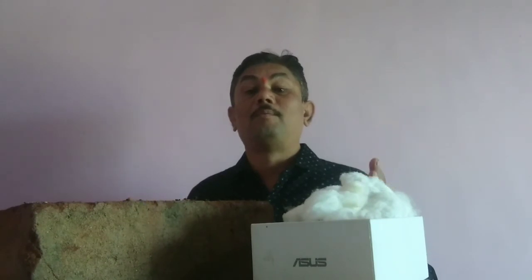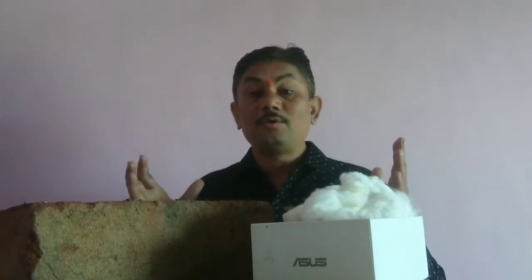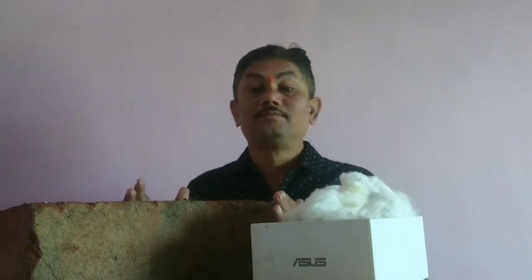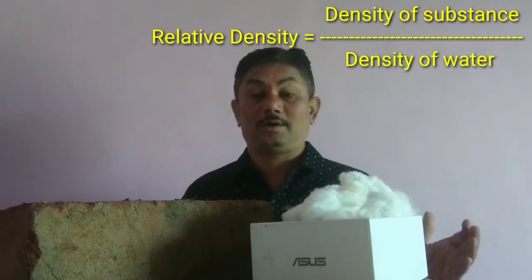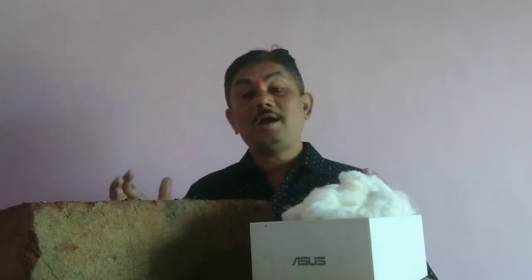Relative density is calculated with the help of a formula. Relative density is equal to density of substance divided by density of water. Density of substance and density of water have the same units, and hence relative density does not have any unit. Relative density of a substance is also called the specific gravity of the substance.